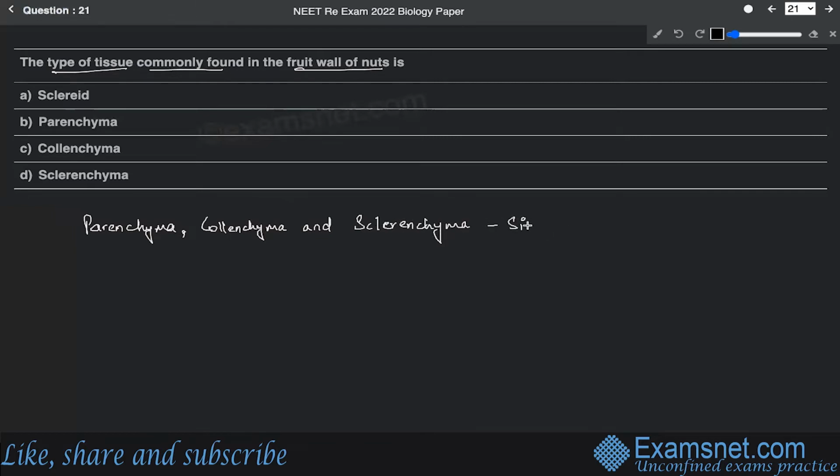And out of these, the sclerenchyma is one such category of simple permanent tissue which has two categorizations. So it basically has two forms. One is called sclerid and the other is called fibers. So either they are present in the form of sclerids, or they are formed in the form of fibers.